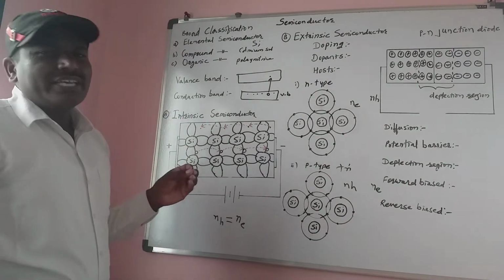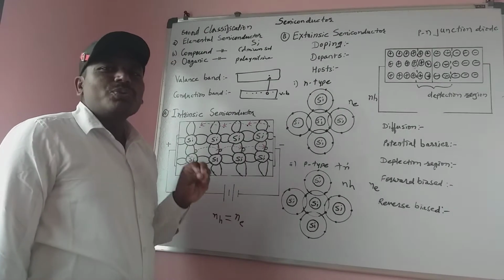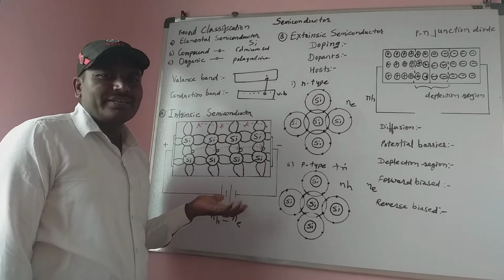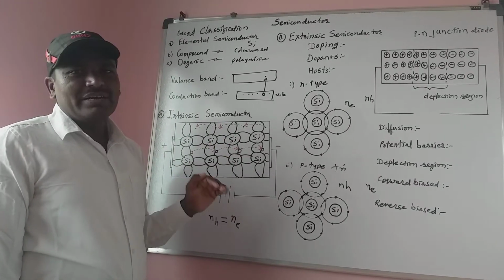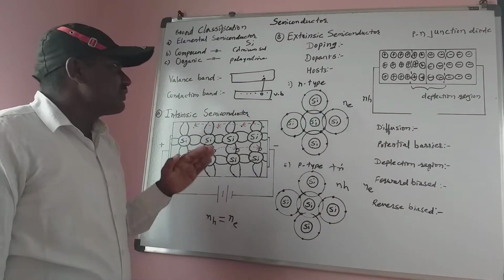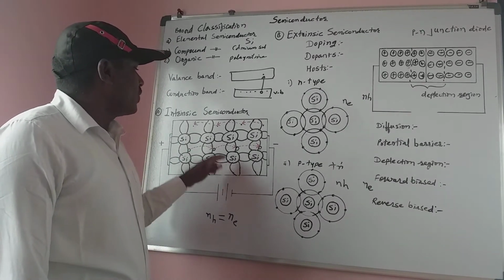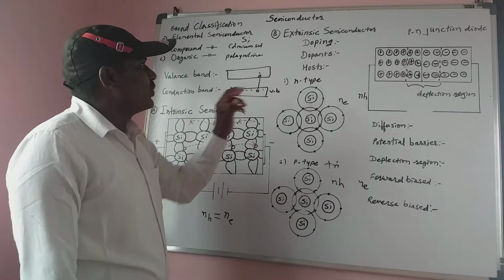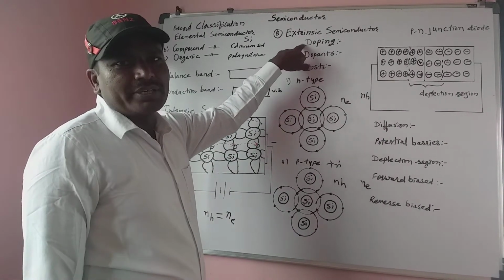Its conductivity is very low, so we want to increase the conductivity. At that time we add an impurity, a trivalent or pentavalent impurity. The process of adding an impurity to increase the conduction of electronic charges is called doping.